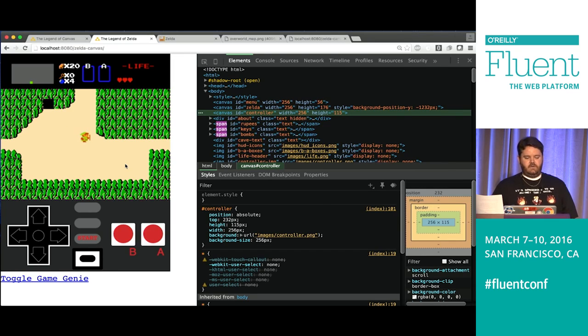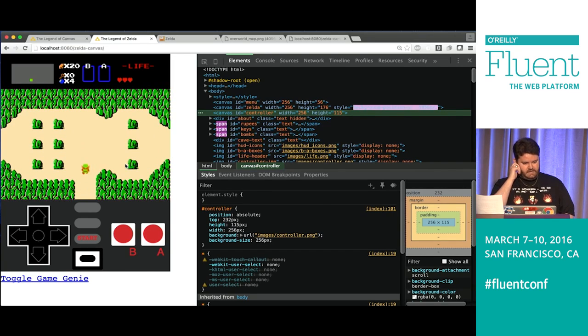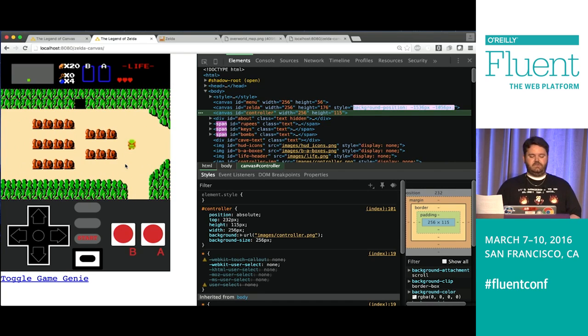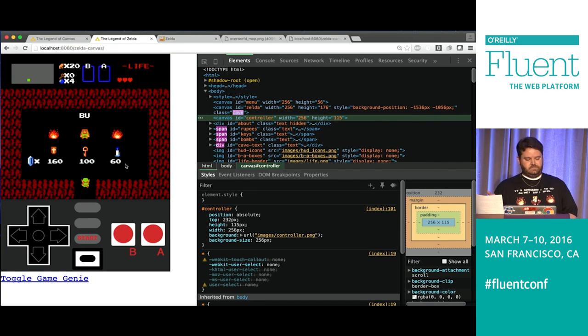Okay, so one of the things I'm going to show you here is I know this, I have this memorized because I've played this game 1,000 times now. So if we go up one screen, left one screen, there's a shop. Buy something, will you? Sure, why not?